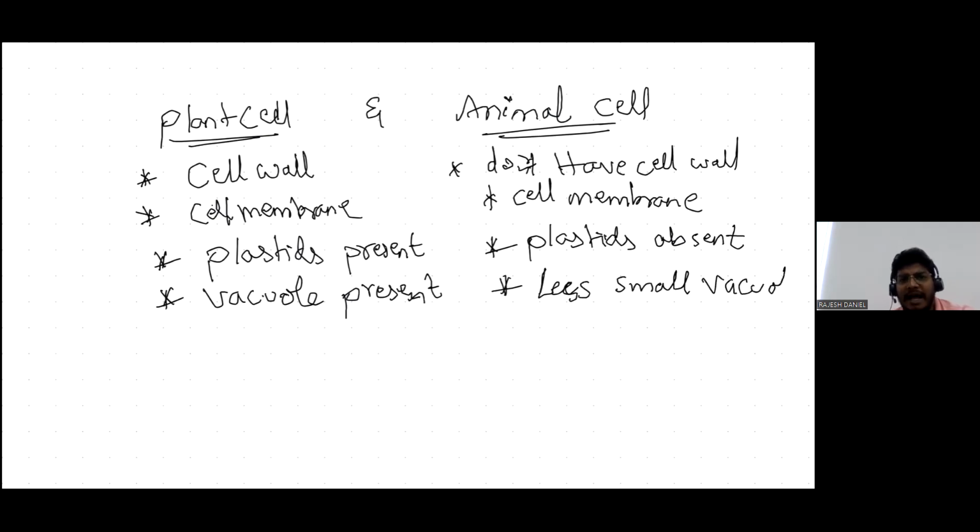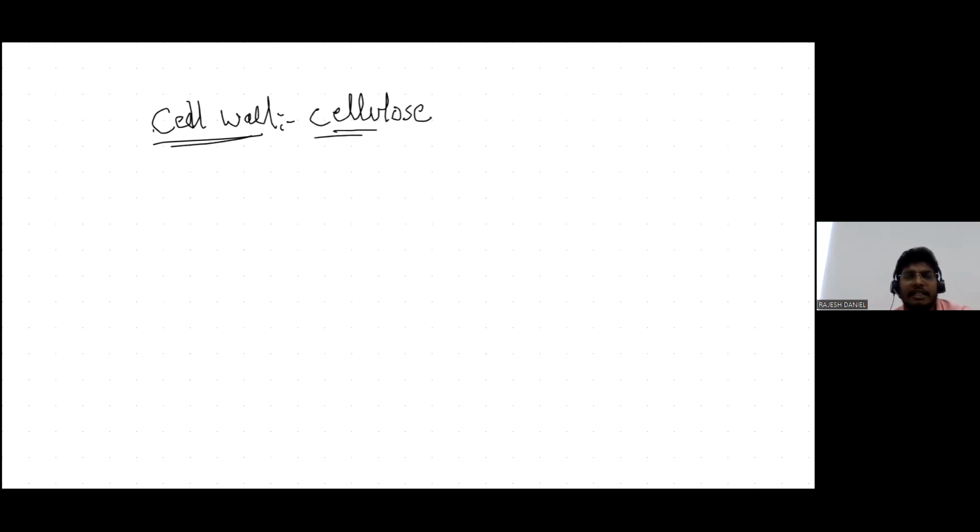The basic difference is that plants have the cell wall. While discussing the cell wall of a plant, the plant cell wall is made up of cellulose, and it is the outermost layer which gives the structure of the cell.